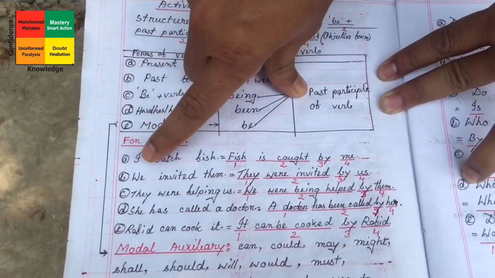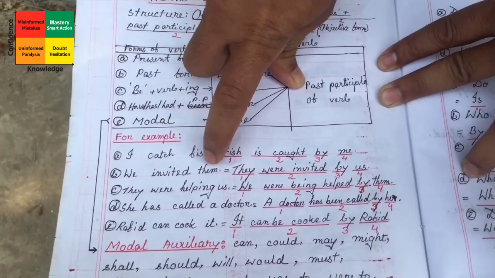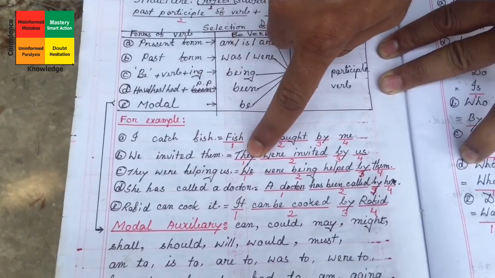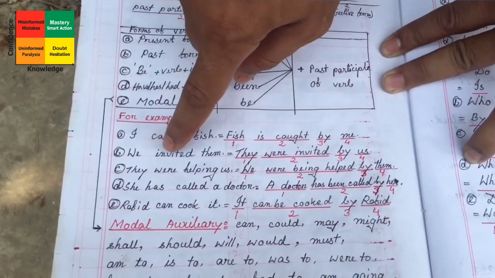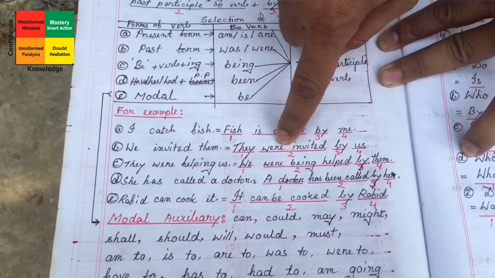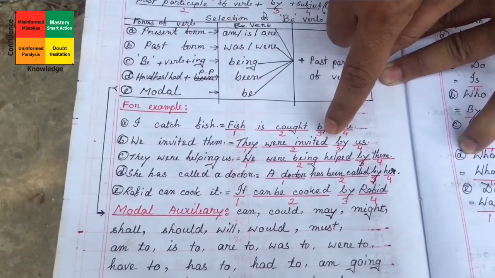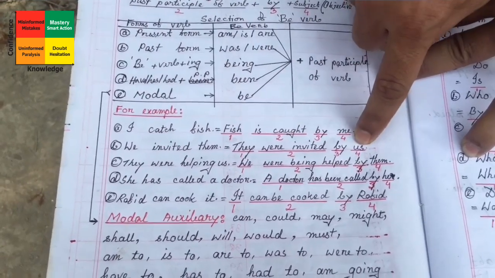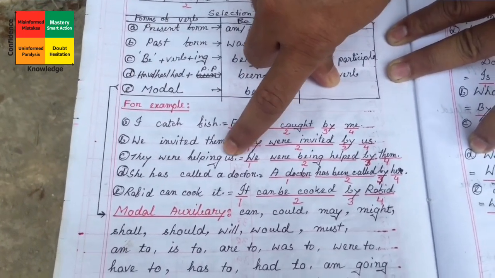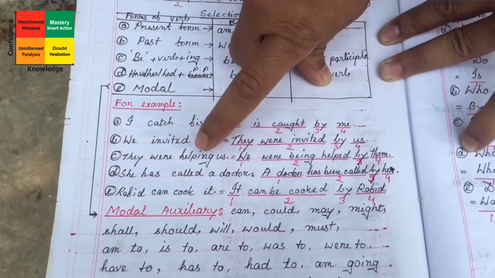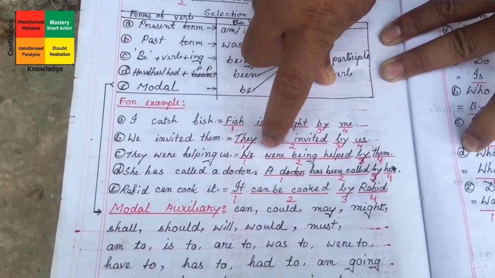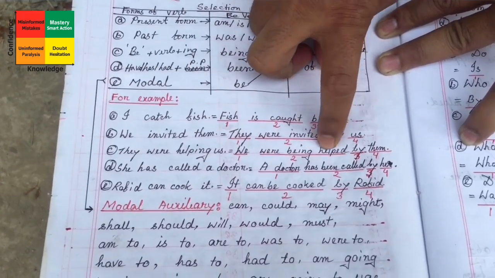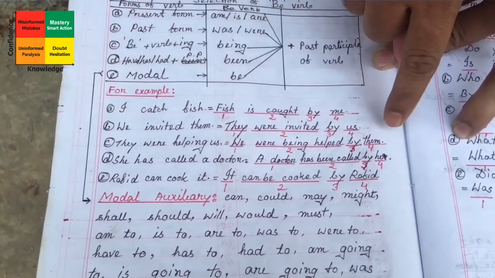And in the second example, we invited them. So according to the main structure, them has become they. After that be verb, as it is past, so were, then past participle invited, and by plus we will be us. And they were helping us will be we, and were will be same because it is plural, and ing will become being. After that past participle, then by plus they has become them.